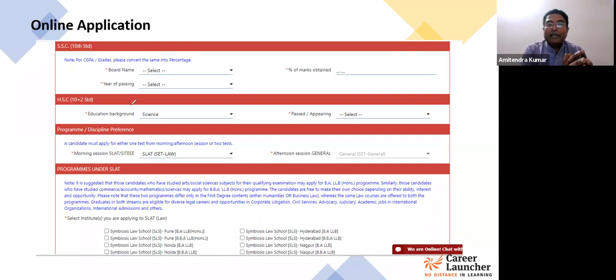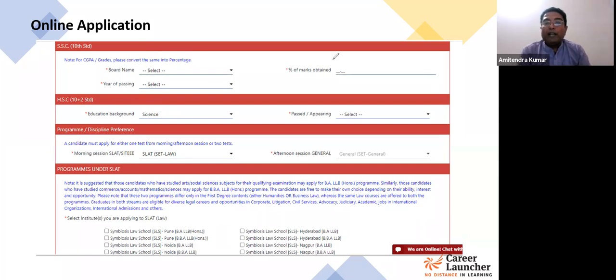Then comes your HSC, which is 10 plus 2, higher secondary details, which you have to submit out here. So from the drop down, you have to select which stream you are studying right now or which stream you have studied. If you have completed your class 12th earlier, let's say 2020 or even before that, then you need to select the stream anyways.